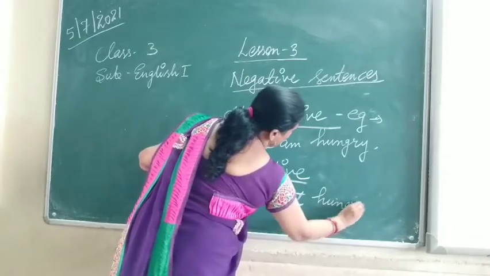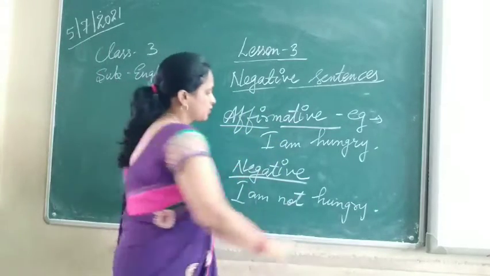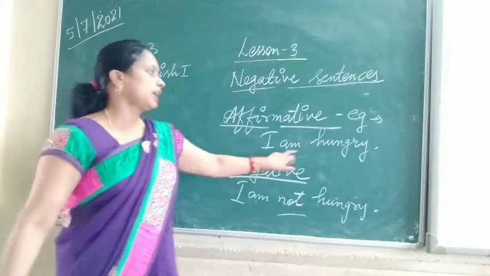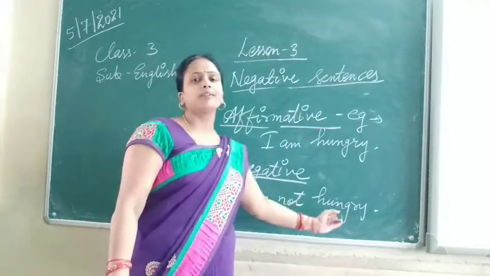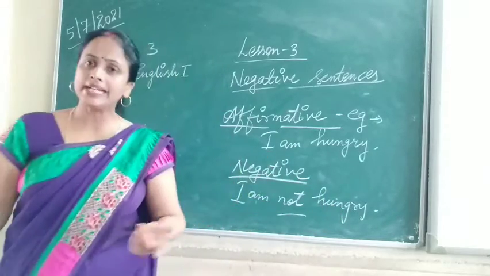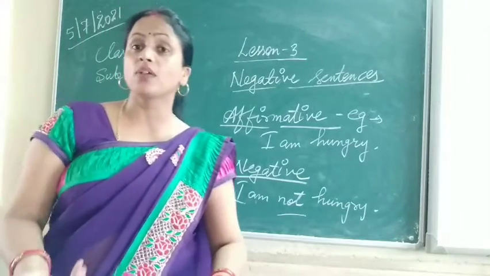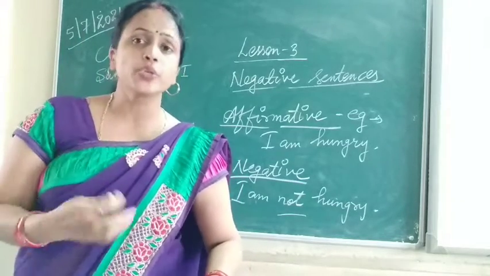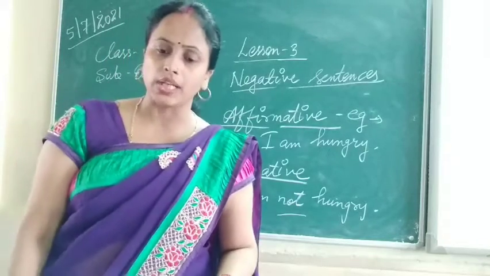Like this we are changing. What we have added is not. I am hungry, this is a positive sentence. I am not hungry, this is a negative sentence. Why is it a negative sentence? Because you are expressing your denial, refusal. You are using not.